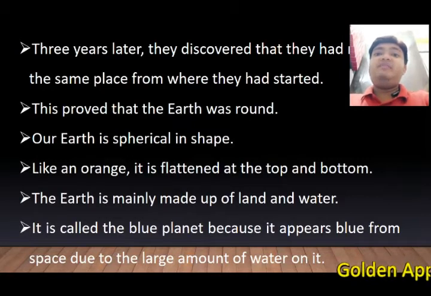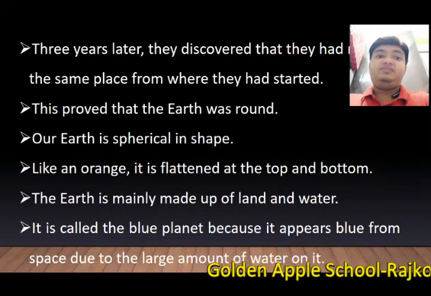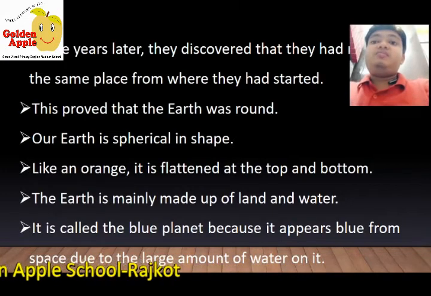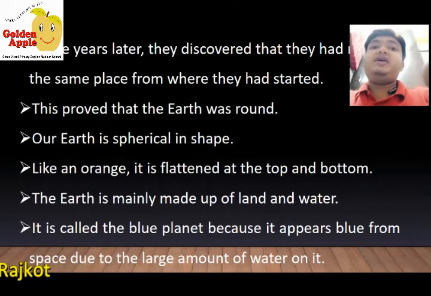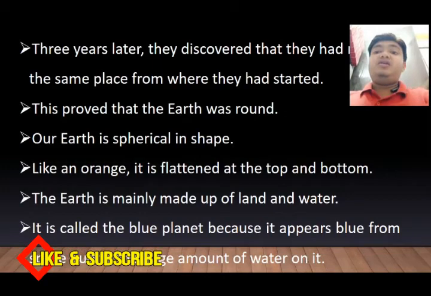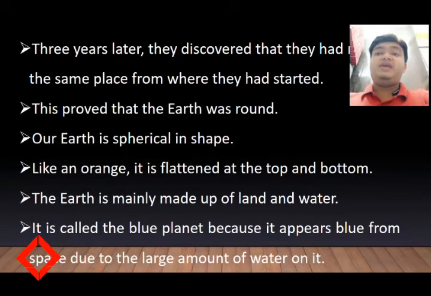The earth is mainly made up of land and water. It is called the blue planet because it appears blue from space. The reason is that around 70% of the earth is covered with water and 30% is land. So if we look at the earth from space, then the blue color appears more. That's why earth is also known as a blue planet.